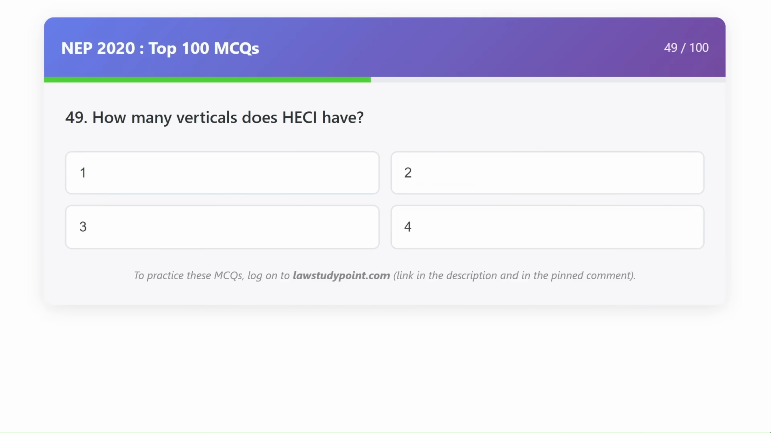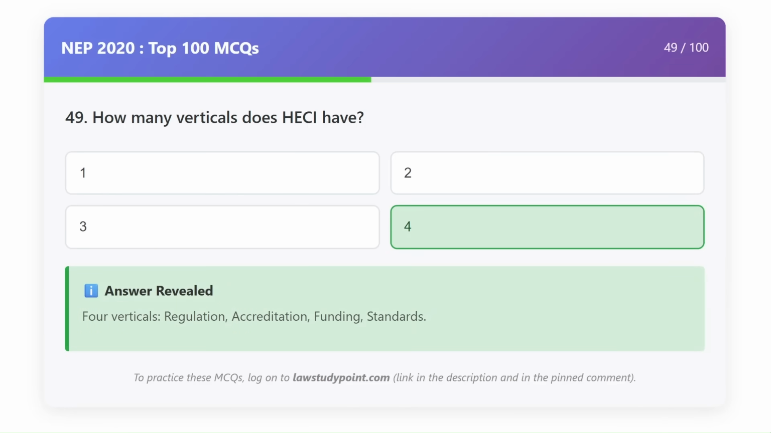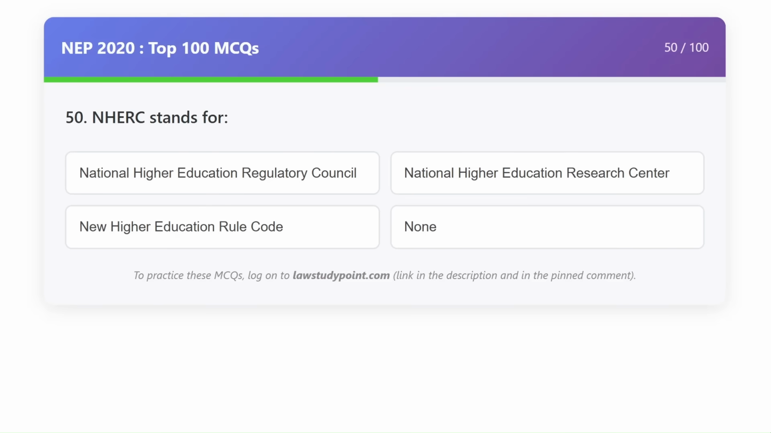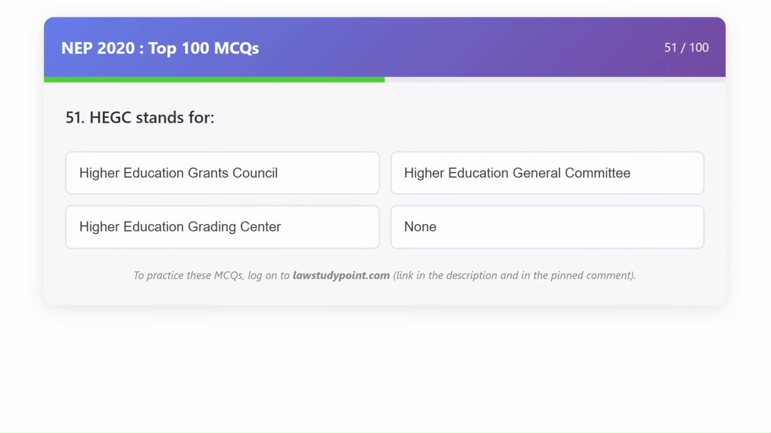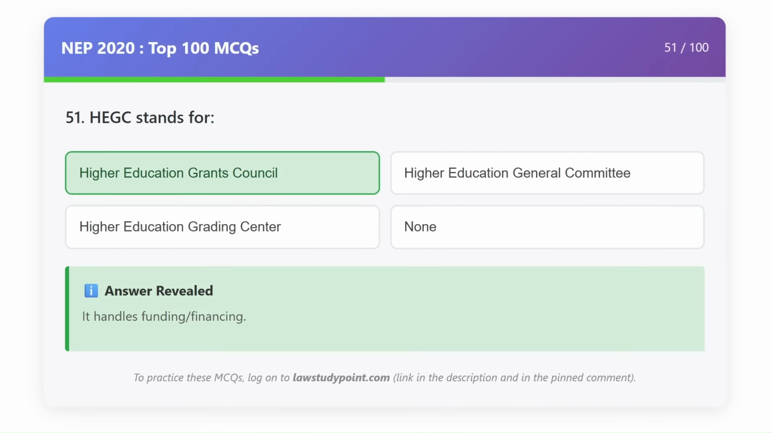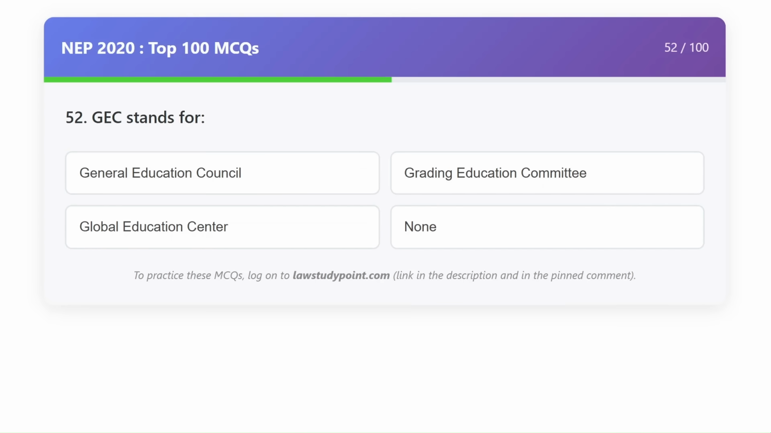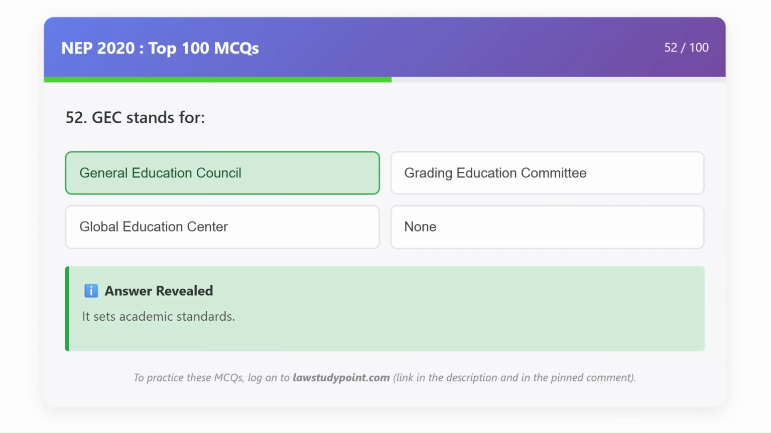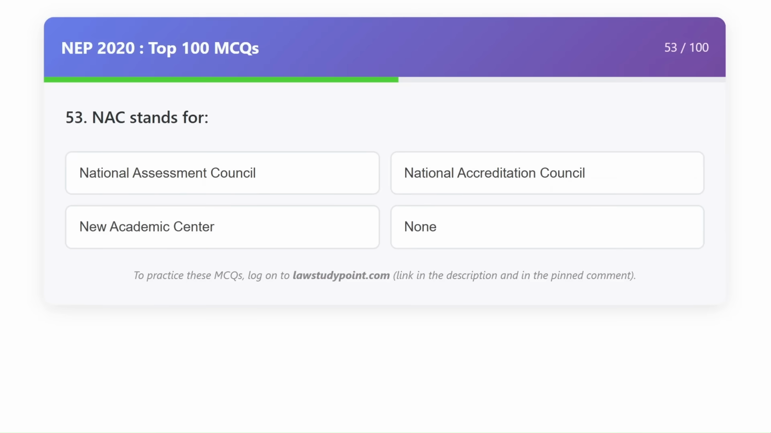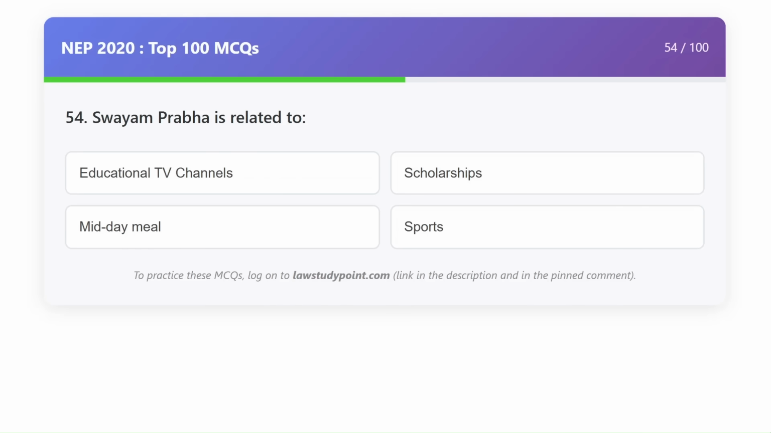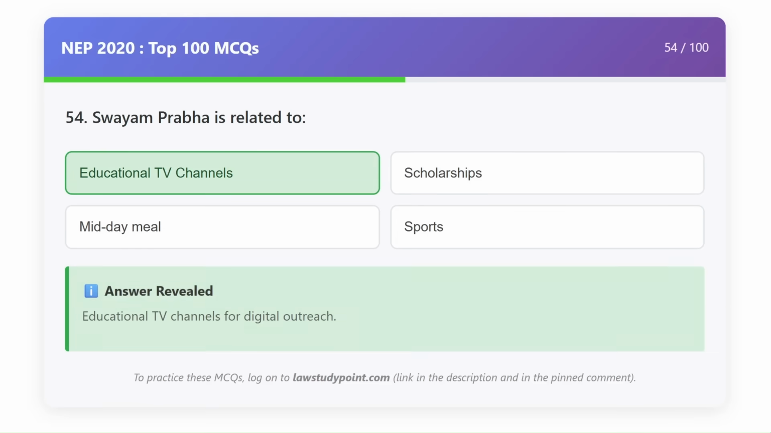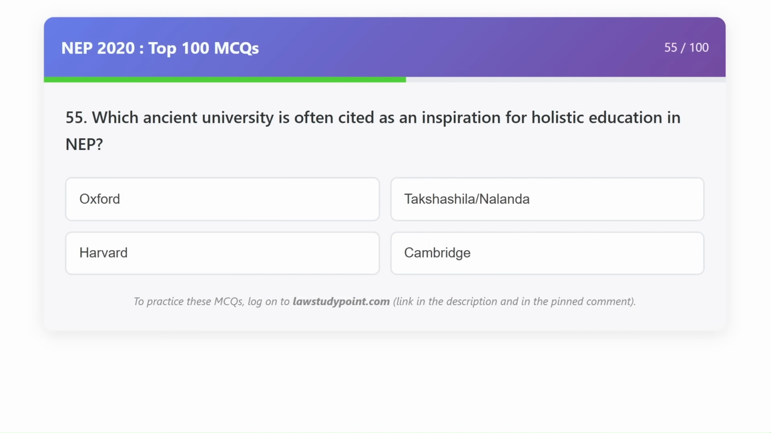How many verticals does HECI have? 4. NHERC stands for National Higher Education Regulatory Council. HEGC stands for Higher Education Grants Council. GEC stands for General Education Council. NAC stands for National Accreditation Council. Swayamprabha is related to educational TV channels.